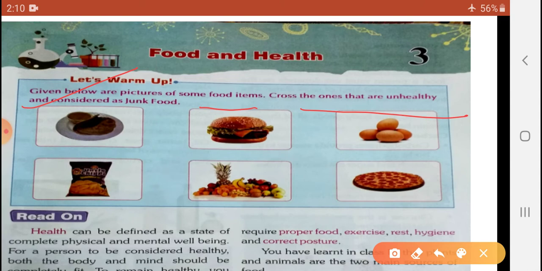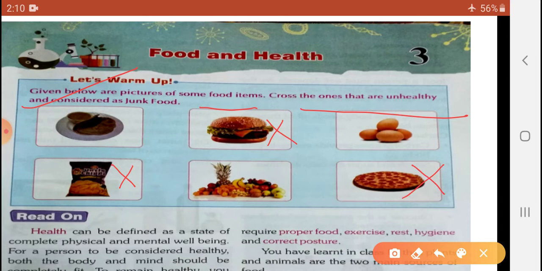First of all, you will see here, my dear students, have you seen? It is not good, so cross it. Next, burger, no. Chips, no. Burger, no. Another, pizza, no. Always remember, my dear students.